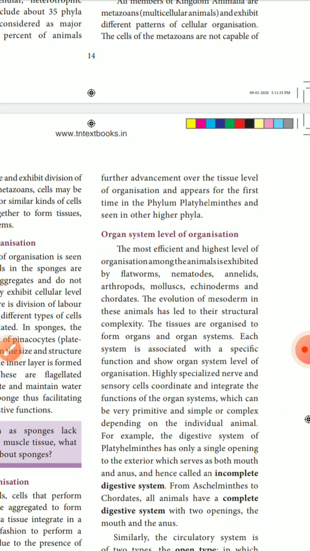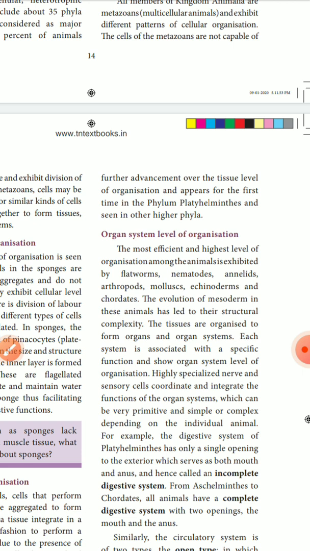Next is organ system level organization, the most efficient and highest level of organization among animals, exhibited by flatworms, nematodes, annelids, arthropods, molluscs, echinoderms and chordates. In the next evolutionary step, organs are converted into organ systems. You know what an organ is, what an organ system is, and what a tissue is.